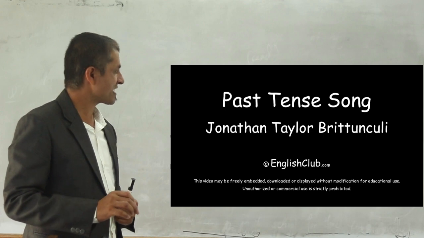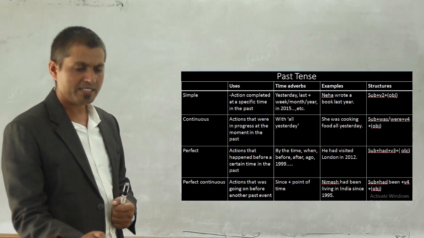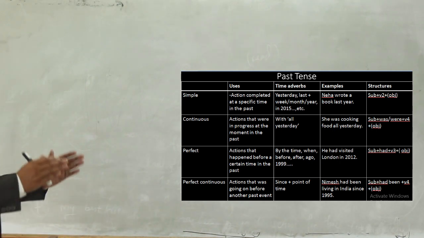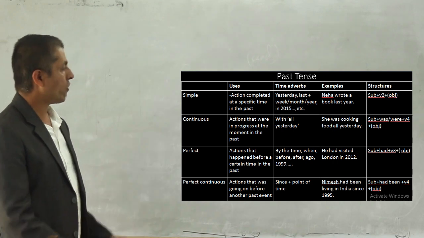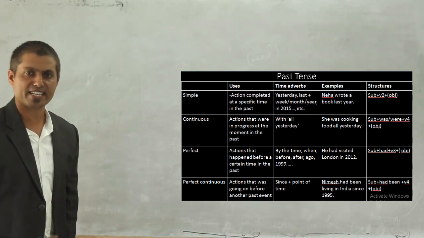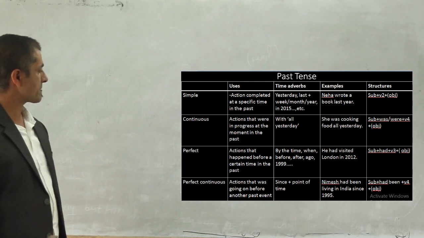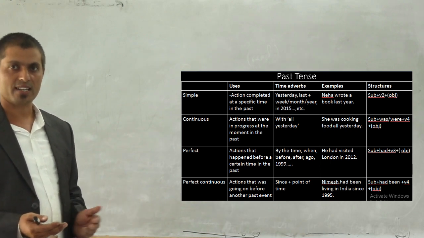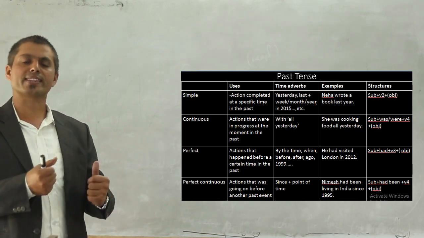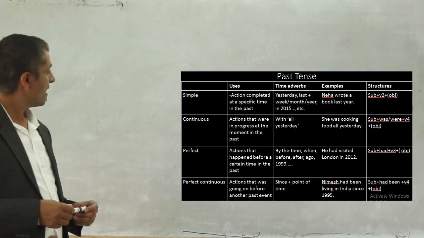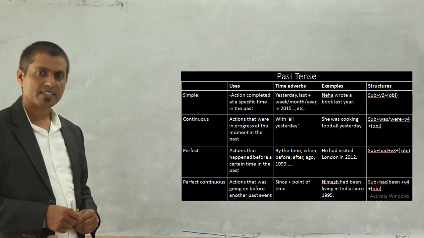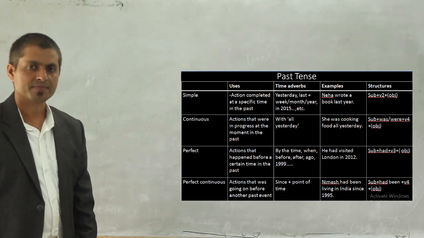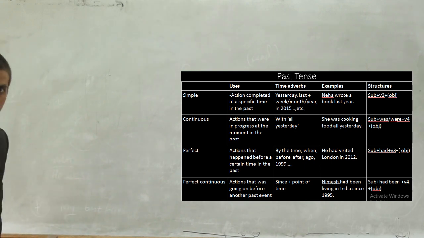Okay, my dear students, let me take you to the next slide to study the past tense in detail today. You are very familiar with the four aspects of the past tense: simple, continuous, perfect and perfect continuous, right? You're very clear from that song as well, and you are familiar with the native speaker pronunciation, right? So let's get started, very first, from past simple, or you can say simple past, right?